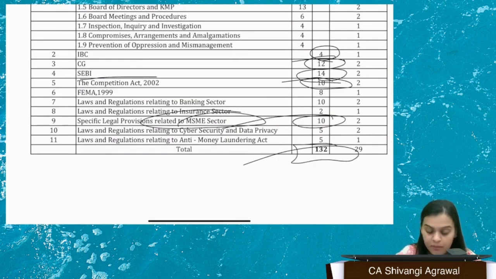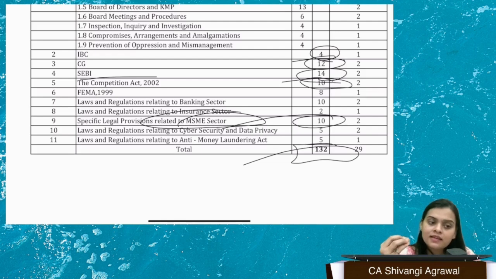Ma'am, ultimately, the paper is not of 100 marks. It is of 132 marks. Undoubtedly, you know that, right? In the examination, you're being given choice, right? So you can skip those questions which you do not know, and out of the questions you know the best, you can choose what to write from. My point over here is that if you think that absolutely 100% the blueprint is followed, the answer is no.